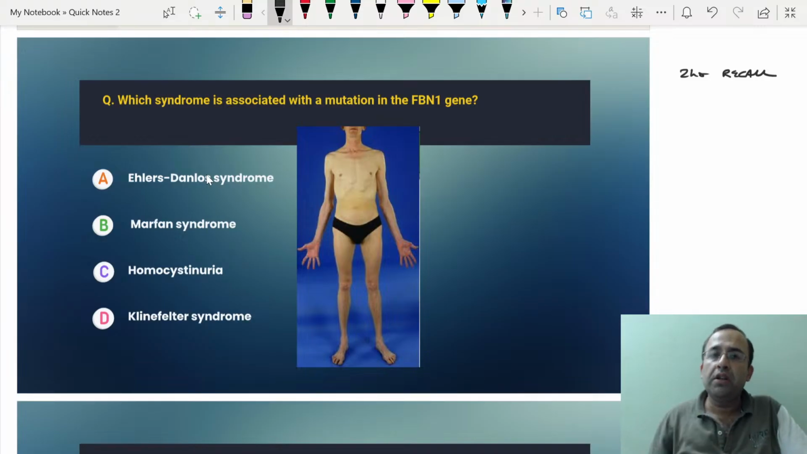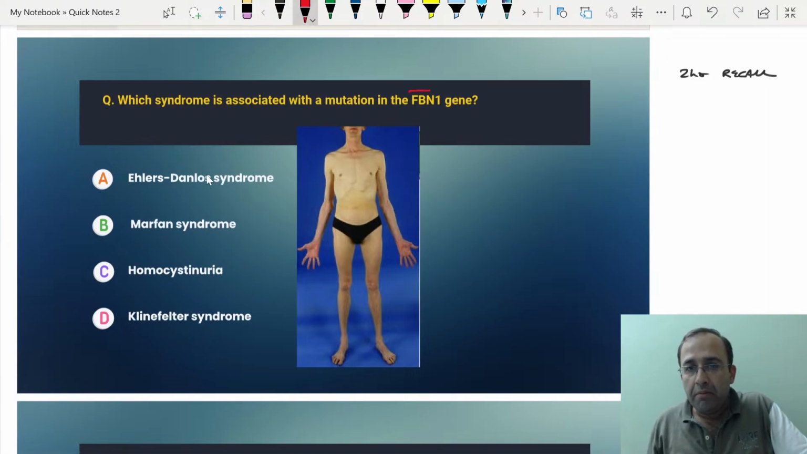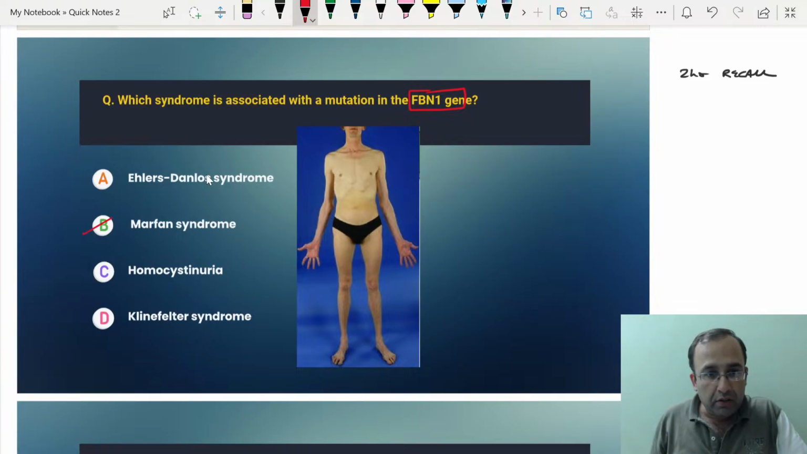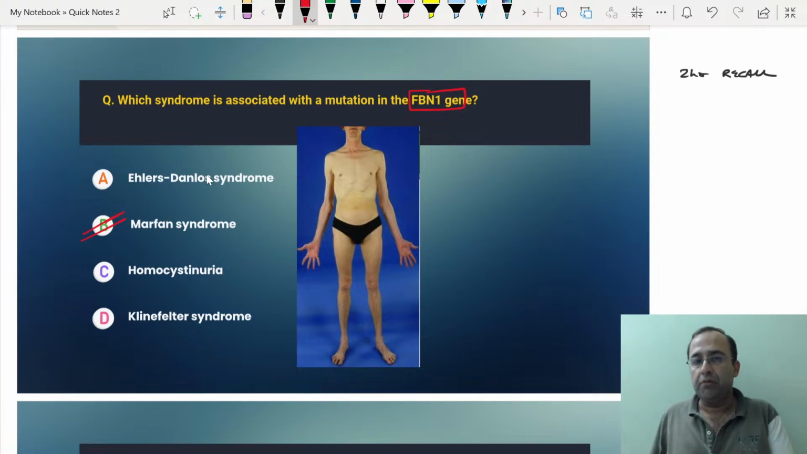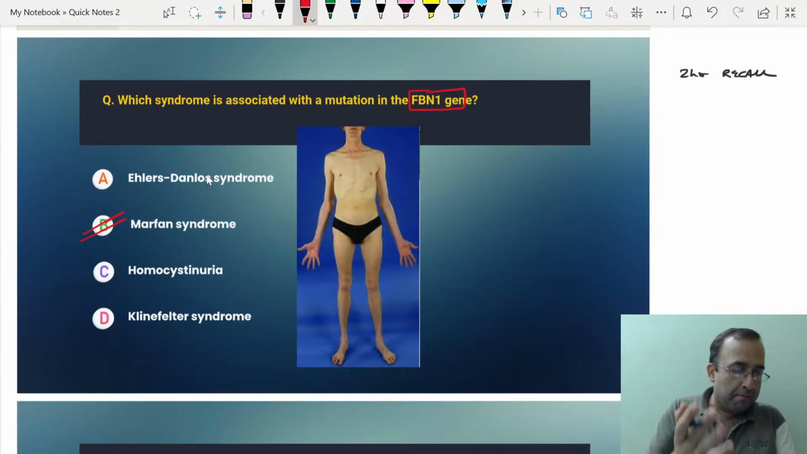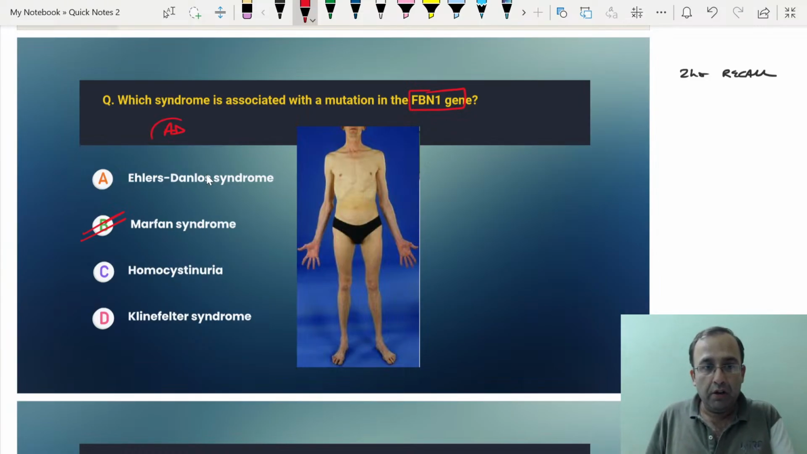Which syndrome is associated with mutation in FBN1? Remember, FBN1 gene mutation, protein fibrillin 1, that is Marfan syndrome. In the paper, I guess the image was not given to you. What was given was a written MCQ. If we want to add anything, this was the bottom line: FBN1 gene mutation, chromosome 15, protein fibrillin 1, Marfan syndrome, autosomal dominant in nature.